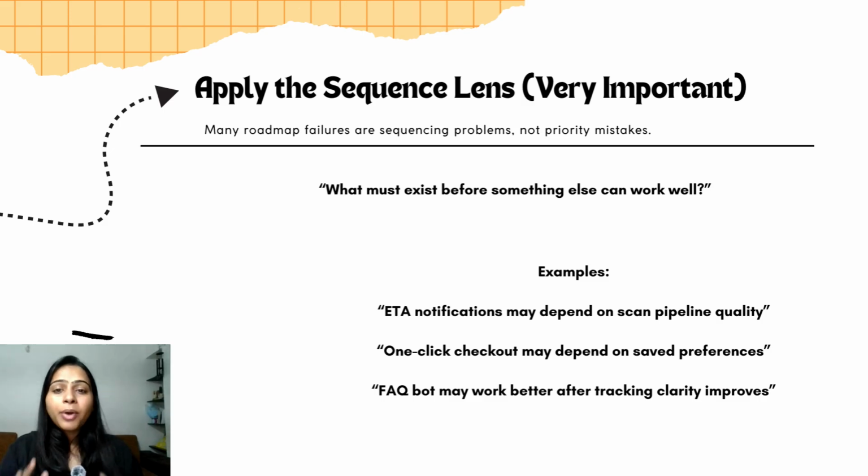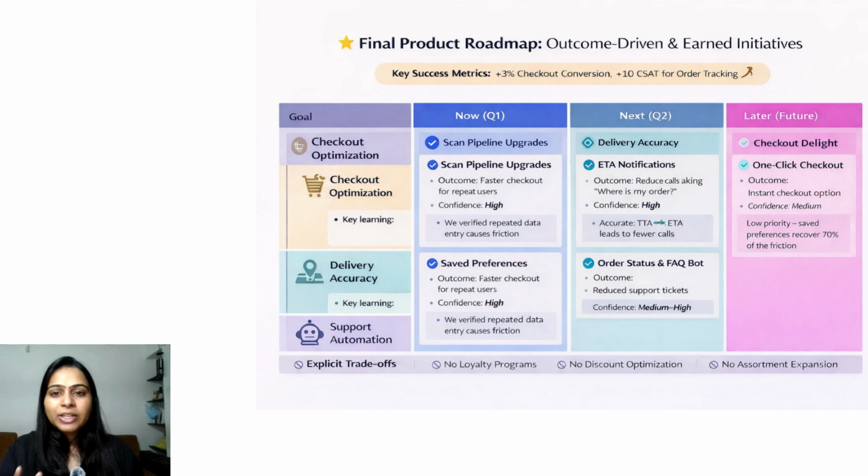Now we translate priorities into a clear roadmap. We split initiatives into now, next, and later. Now includes all the fundamentals that unblock everything else, such as save preference and scan pipeline. Next includes initiatives that build on those fundamentals, like ETA notification and FAQ bot. Later includes the high-level but dependent work, such as one click checkout.